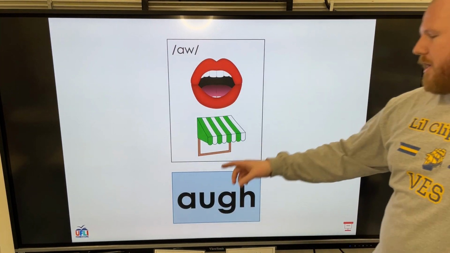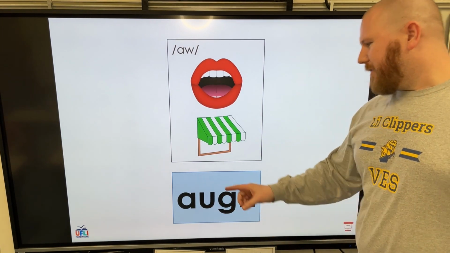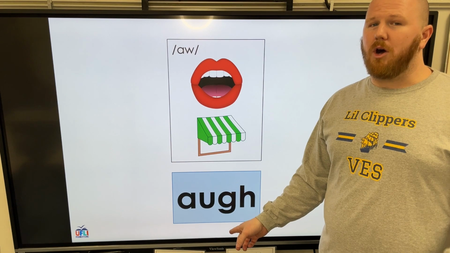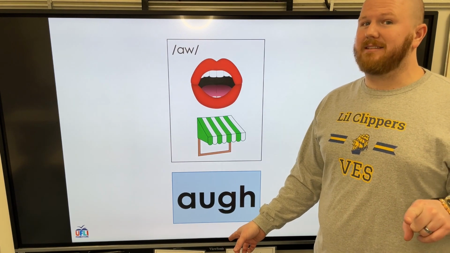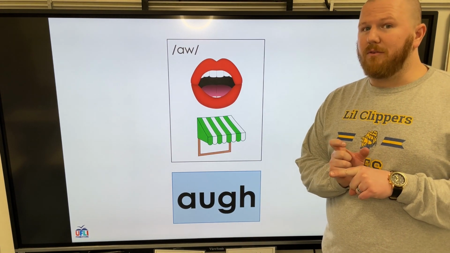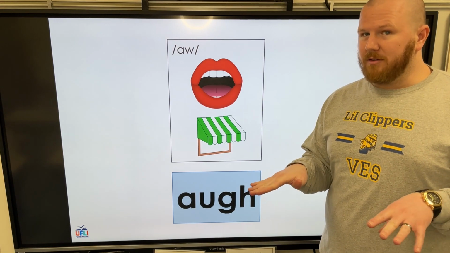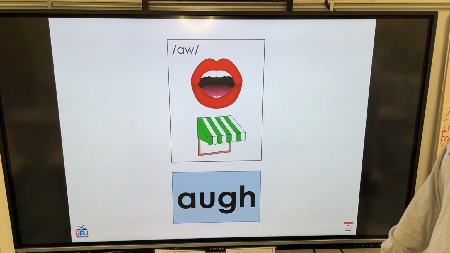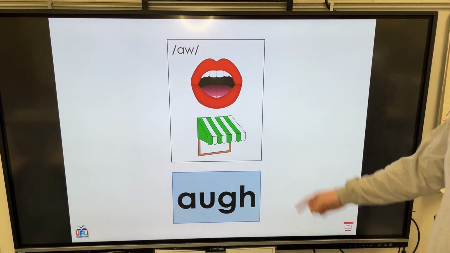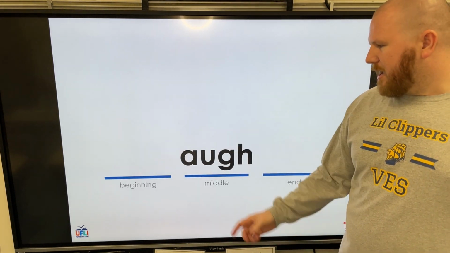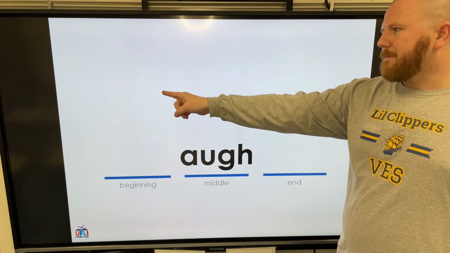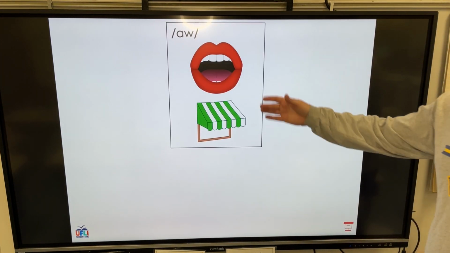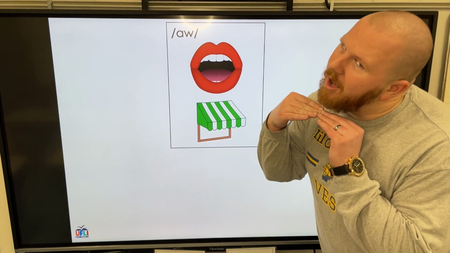Okay, so the AUGH, that's what I was talking about. The AUGH says aw. You may be like, well, what about the G and the H? Well, as we've learned in the long I lessons, GH in the middle of a word doesn't make a sound at all. So you just hear the AU, but for the spelling pattern's sake, it has GH. So we have to be very careful with this one. Let's take a look at words that this is in. In the middle of words like caught. Anywho, moving on. So these are our spellings for aw.